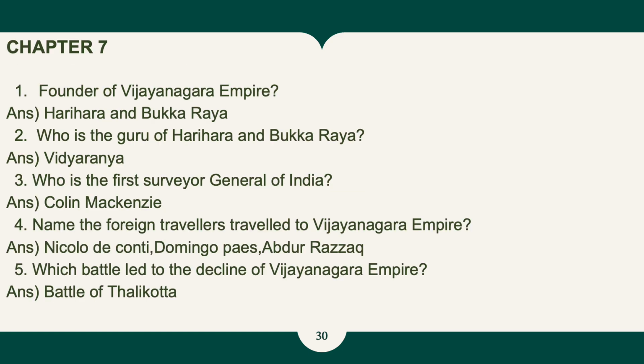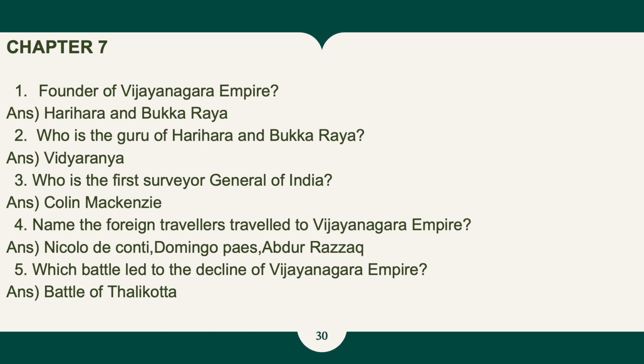Now it's chapter 7. First question, who is the founder of the Vijayanagara Empire? And the answer is Harihara and Bukkaraya. Second one, who is the guru of Harihara and Bukkaraya? And the answer, Vidyaranya. Third one, who is the first Surveyor General of India? Answer, Colin Mackenzie. Fourth one, name the foreign travelers who travelled to the Vijayanagara Empire. And the answers are Niccolo di Conti, Domingo Paes, Abdul Razzak.